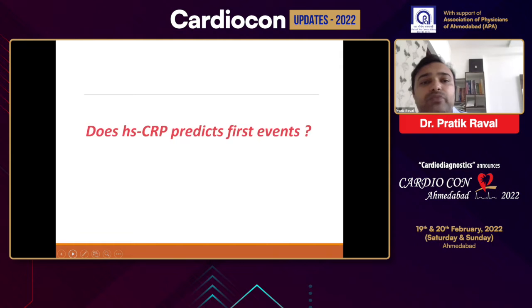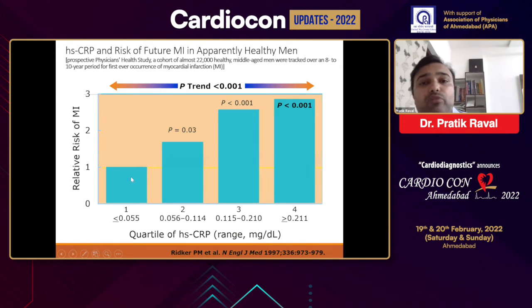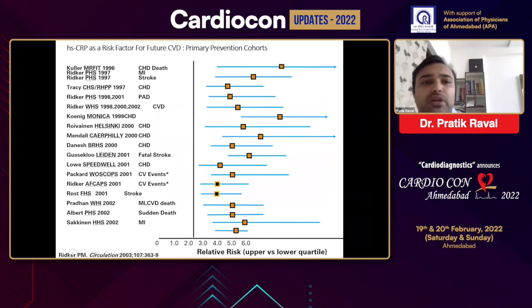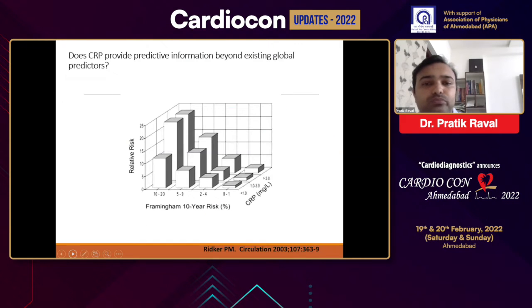And there are many data which show that CRP does predict the first cardiac events. One of the studies, published in 1997 in NEJM, clearly shows that there is a linear correlation between relative risk of MI over a period of 8 to 10 years as the CRP level increases. Similarly, many other studies have shown similar findings, that the relative risk of first cardiovascular event increases as the level of CRP increases.